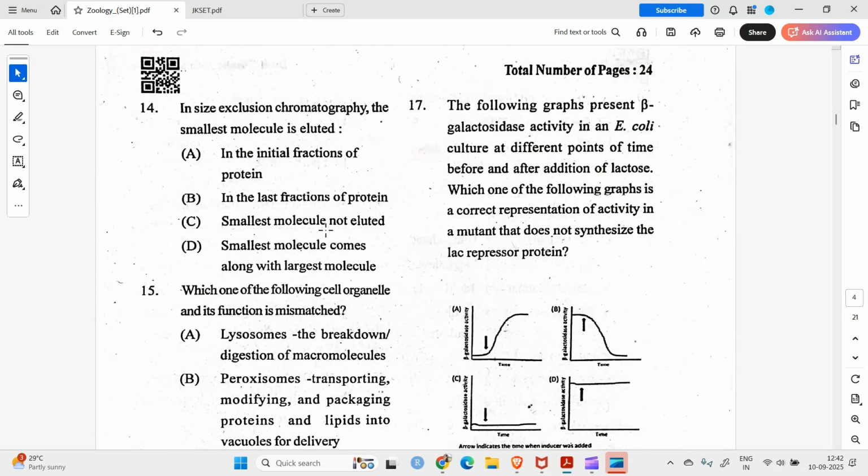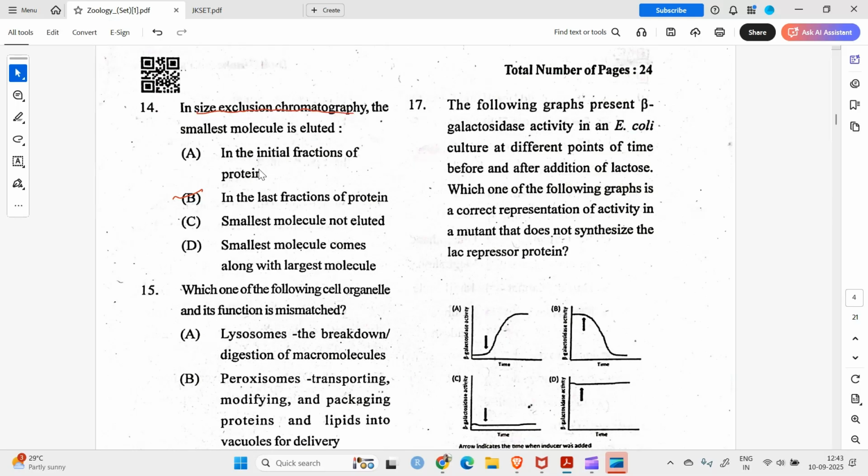Question number 14. In size exclusion chromatography, the smallest molecule is eluted. This is a somewhat confusing question. In the initial fractions of protein, no. In the last fractions of protein, yes. Smallest molecule not eluted, no. Smallest molecule comes along. So in the last fractions of the protein is the right answer, because in case of size exclusion chromatography